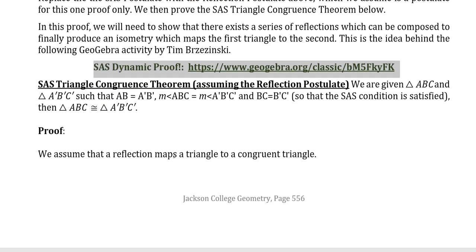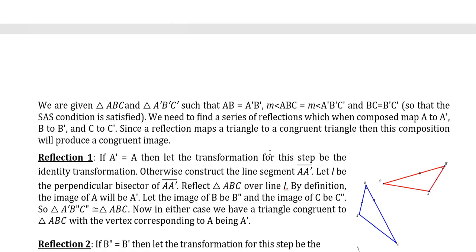We assume that a reflection maps a triangle to a congruent triangle. That's something we know is true; it's a postulate. We're given triangle ABC and a triangle A prime B prime C prime such that all the hypotheses are true: the distance from A prime to B prime is the same as from A to B, the angle at B is congruent to the angle at B prime, and the distance from B to C and the distance from B prime to C prime are the same.